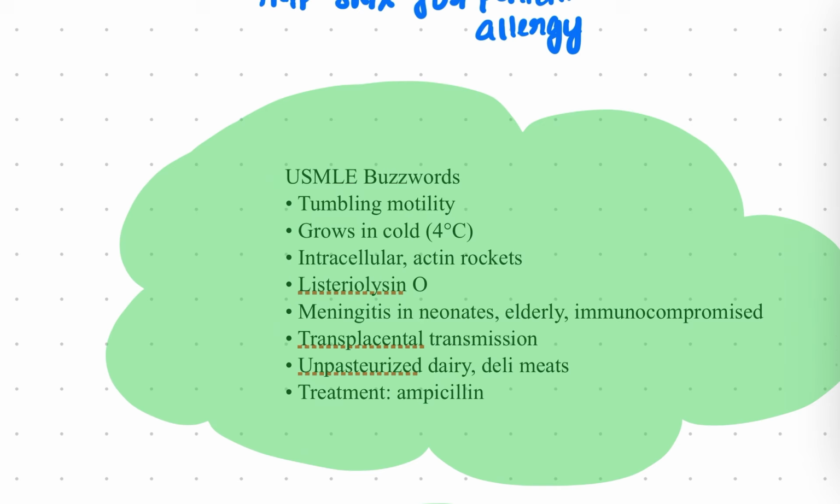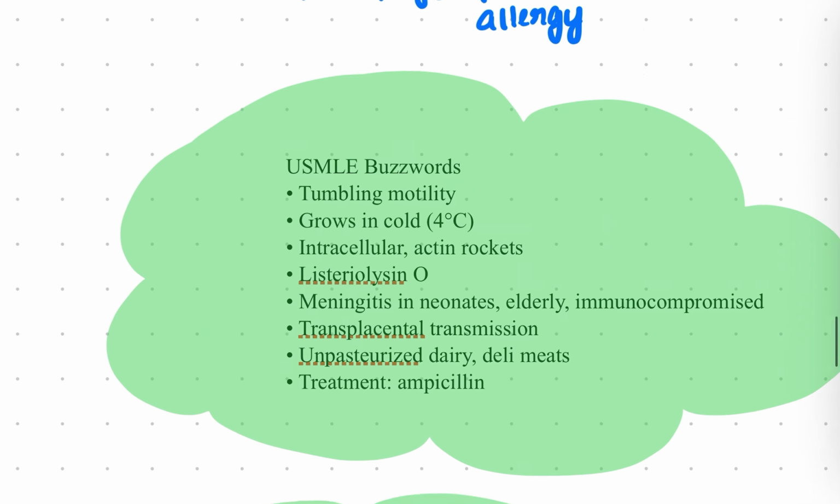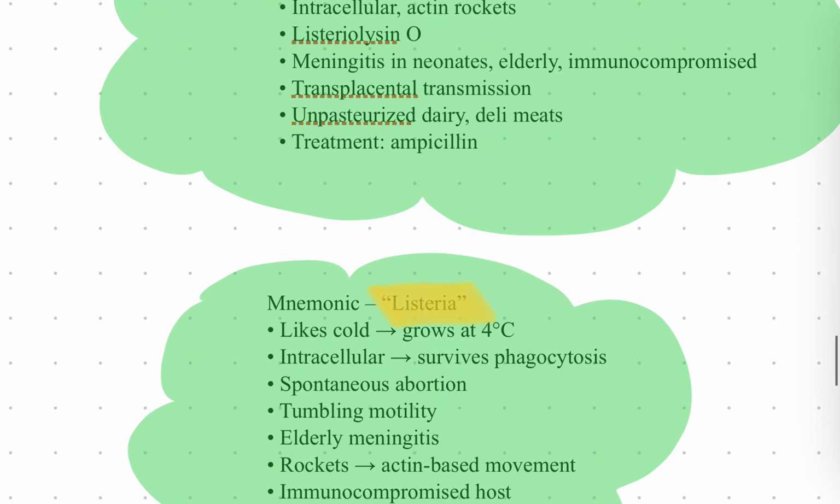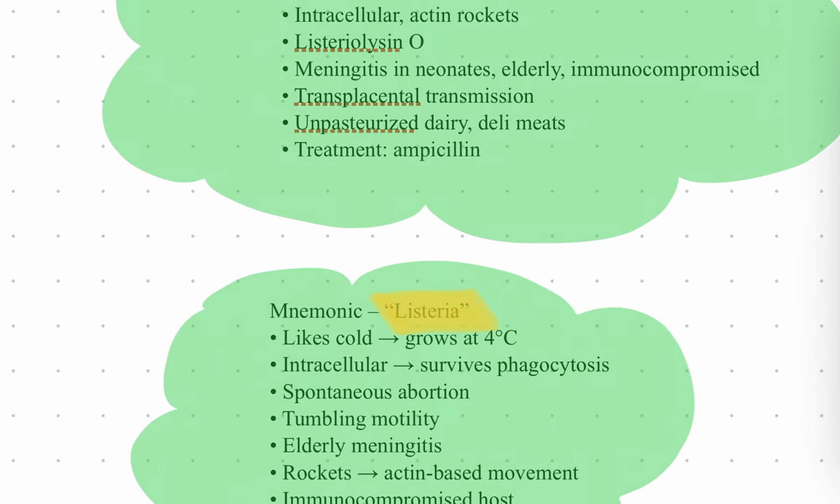Coming to the buzzwords, whenever we see a question, we should always look for tumbling motility, that is end-over-end motility, growth at 4 degrees centigrade, that is cold enrichment, intracellular spread through actin rockets, Listeriolysin O, meningitis in neonates, elderly and immunocompromised, transplacental transmission, unpasteurized dairy, and treatment with ampicillin. In cases of penicillin allergy, we can use trimethoprim and sulfamethoxazole.